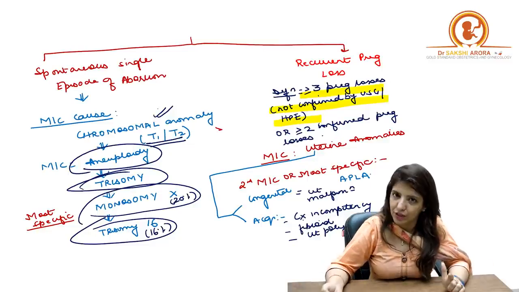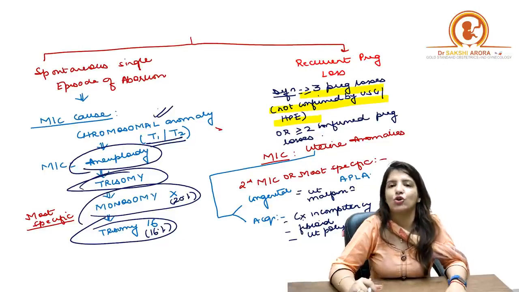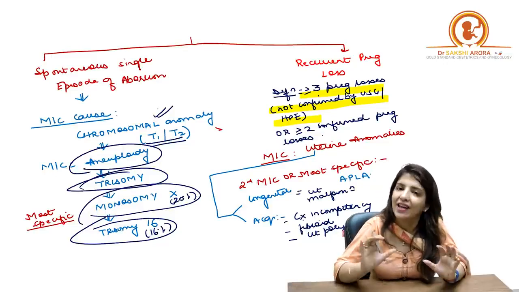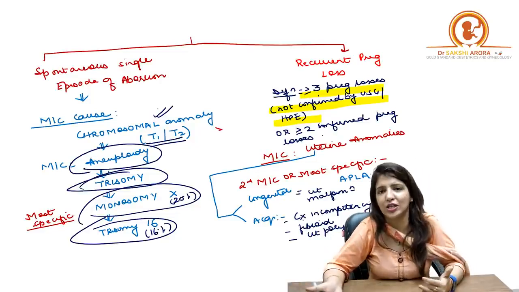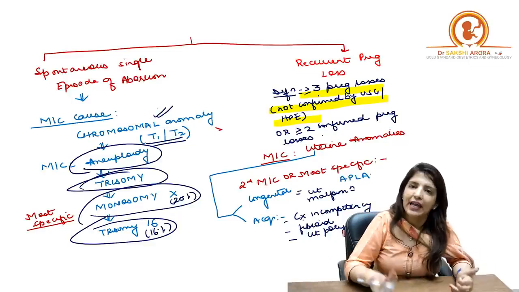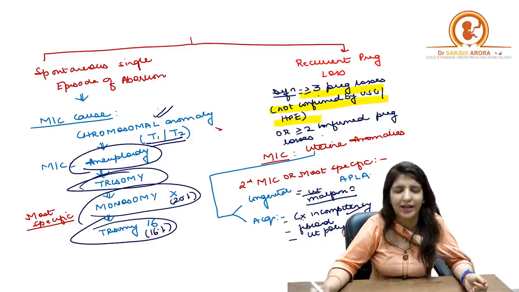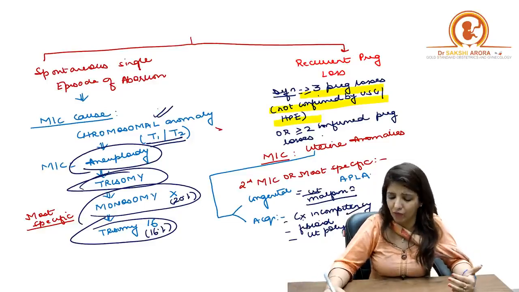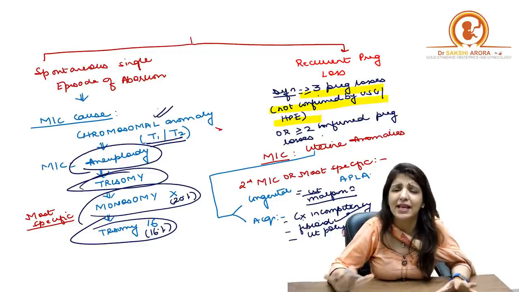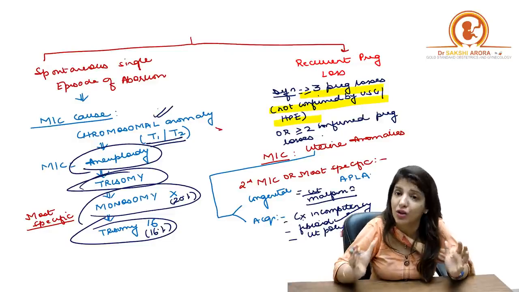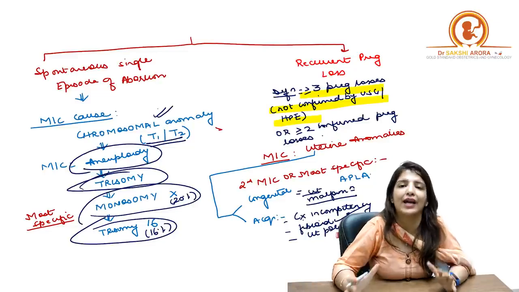Now let's talk about recurrent pregnancy losses. In recurrent pregnancy losses, the most common cause of recurrent pregnancy loss is uterine anomalies. And again, uterine anomaly is a group, right? So in uterine anomaly, you can have congenital anomalies, you can have acquired anomalies. In congenital anomalies, you can have uterine malformations. Then you can have cervical incompetence. There can be a cervical fibroid, or there can be a uterine polyp, right? So these can be the uterine causes of abortion. So the most common cause of recurrent abortions is uterine anomalies.